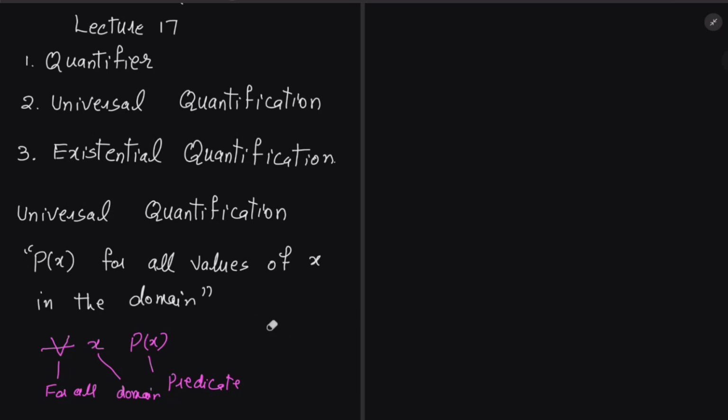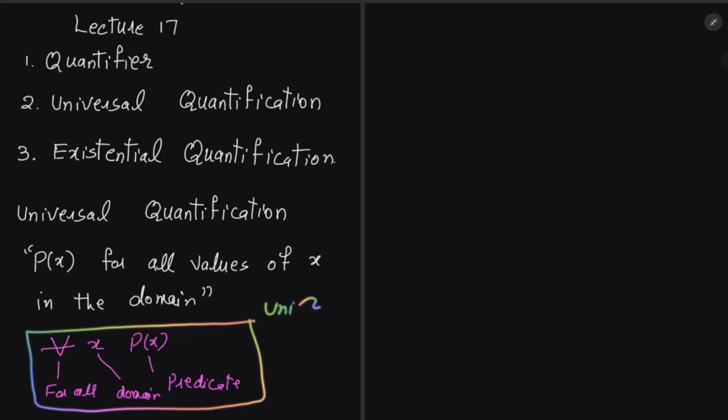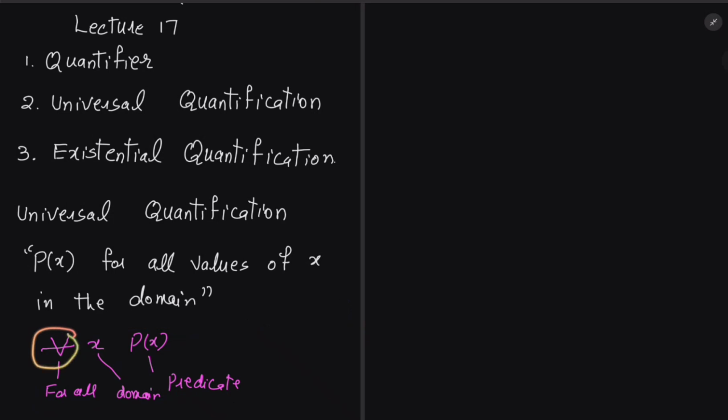If you are asked to explain what this is, we can say that this is the symbol for universal quantification. Why is this universal quantification? The reason is we have put for all over here.